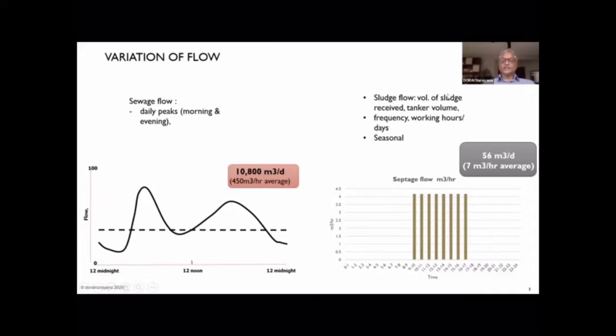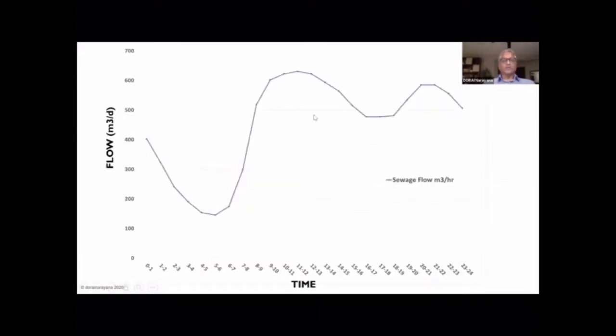And what is the flow that you can expect? It's very small. This is 10,800 cubic meters per day, assuming the 1 lakh population. And this is so much smaller, you can see here. Sorry, I can't see the screen here. So it's only 56 cubic meters per day. So that's the relative volumes, which are so much smaller.